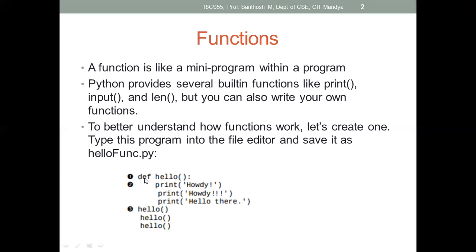First you mention the def keyword, followed by one white space, and then you mention your function name. For naming the function, again we use identifier rules, and for this identifier you attach parenthesis, which are for accepting arguments. Then it ends with a colon. This is the head of your function, just like how you created a function in your C programming: head and function body.